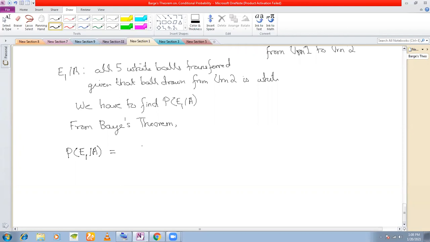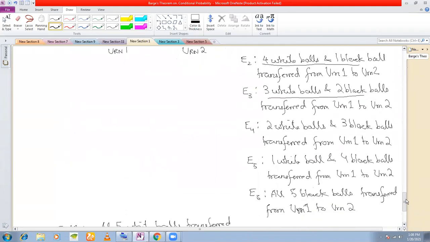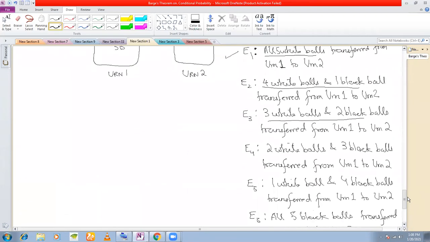First you write P(E1), right? Yes, sir. P(E1) into P(A slash E1) in the denominator. A by E1, divided by summation. How many E's here? I runs from what? Sir, 6 E's.